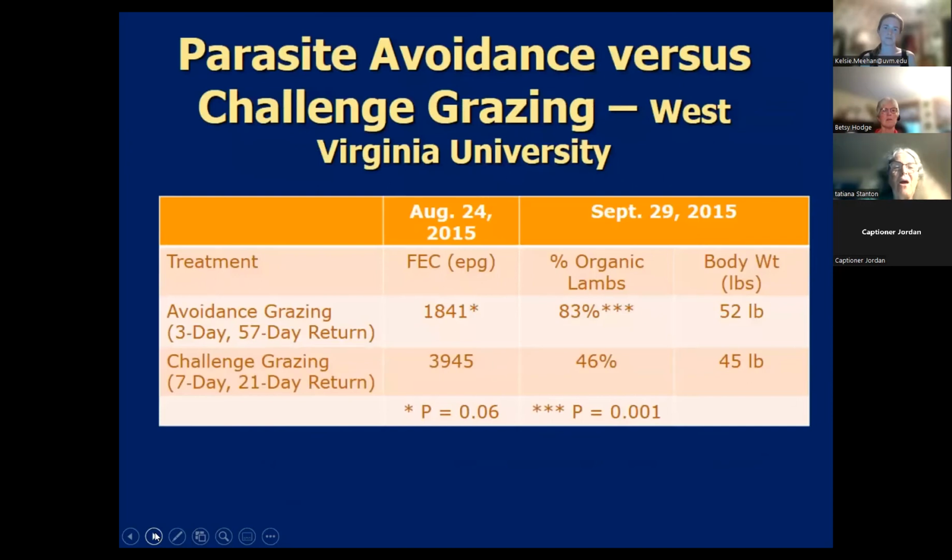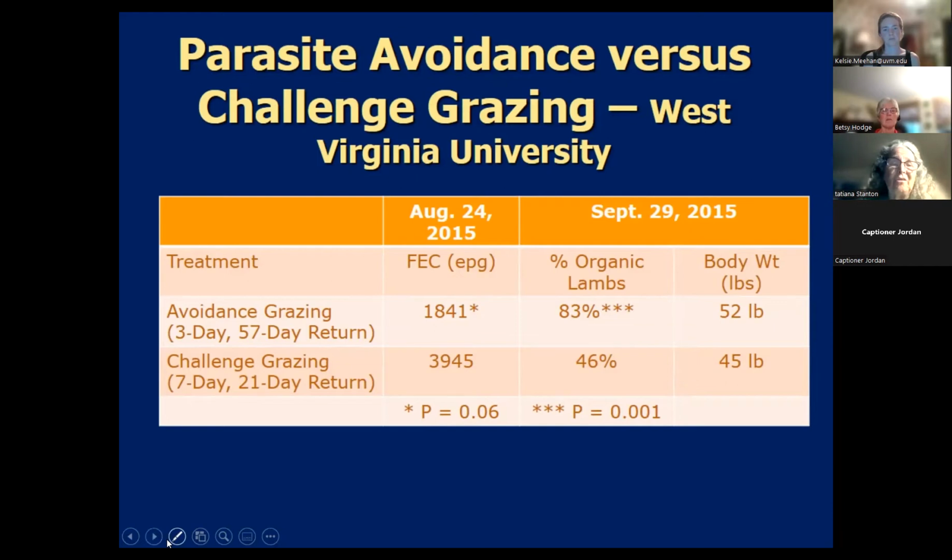Okay, so how well does parasite avoidance work? Sometimes it works pretty significantly. This is a study they did at West Virginia University with their organic sheep flock, where they did what they call avoidance grazing. The animals grazed a paddock for 3 days, and then they didn't return to that same paddock for at least 57 days. Then they had challenge grazing, where the animals were left in a paddock for 7 days, and they only had a 21-day rest period before they returned to that pasture.